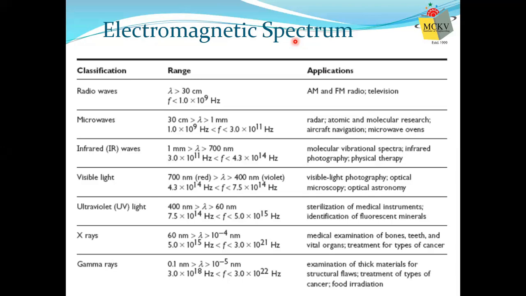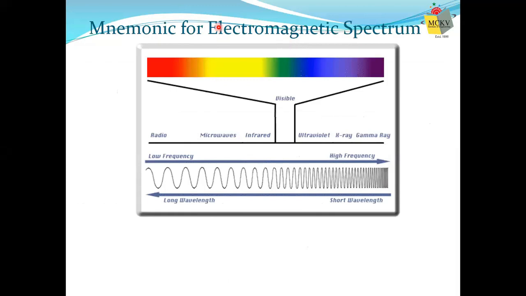And out of this whole electromagnetic spectrum, our visible range is actually very, very small. The visible range, the range which we can observe, is within 4,000 to 8,000 angstrom. So it is a very small region in which the visible electromagnetic spectra lies.